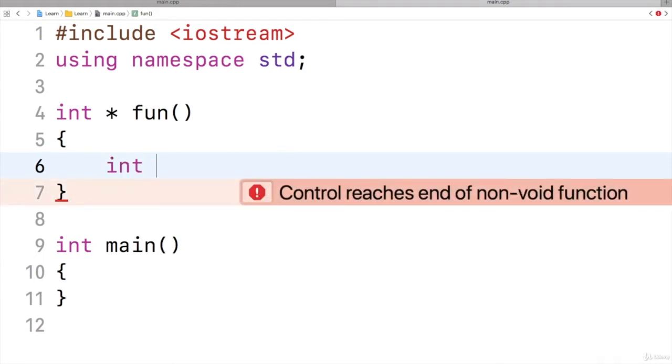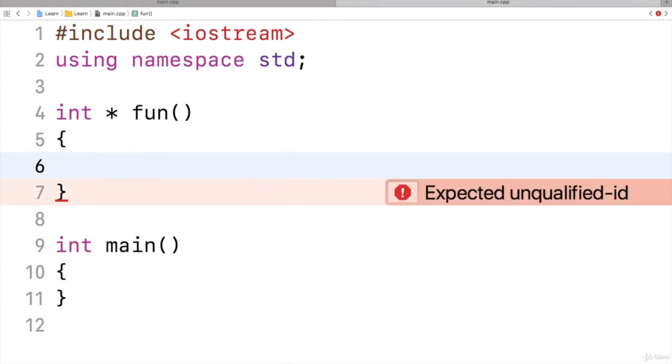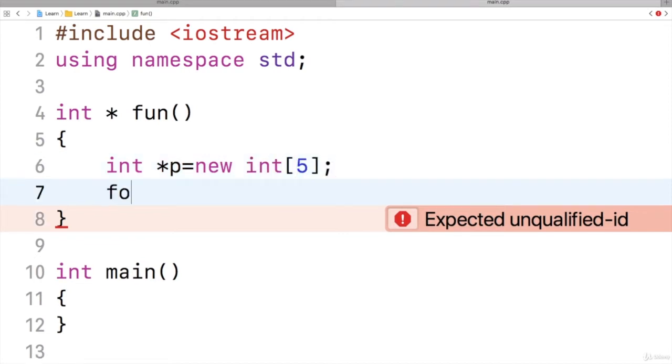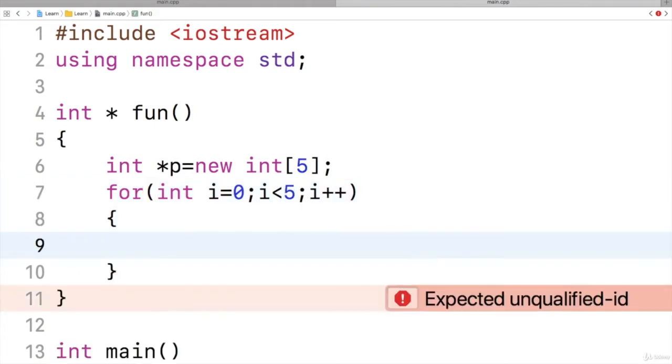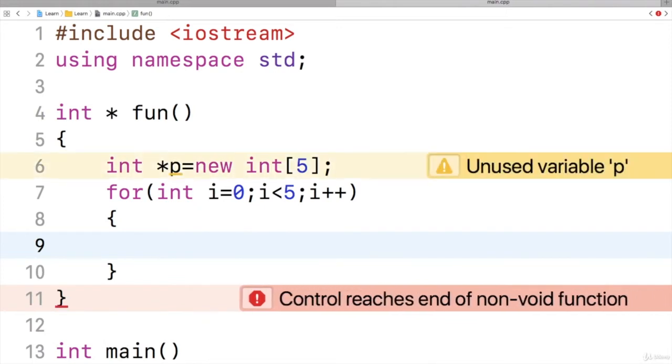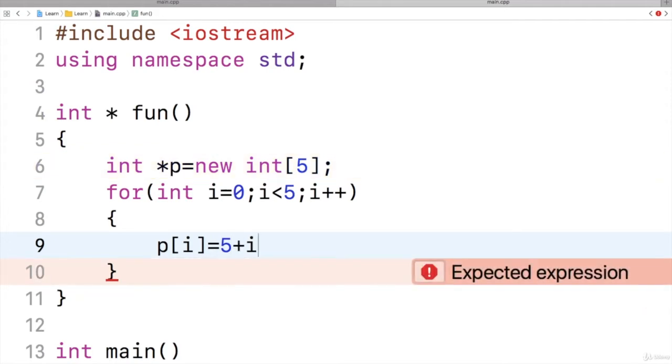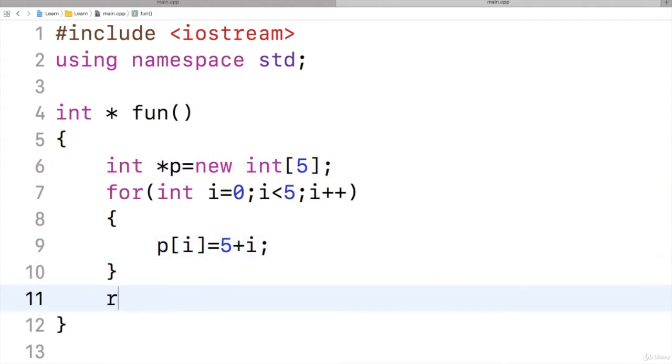So if I am allocating a heap memory here, I will take a pointer and I will say new integer of size, suppose 5. And then I will also initialize this memory: integer i assign 0, i is less than 5 and i plus plus. So what I will do is I will store values that are multiples of 5. P of i assigned with 5 into i. Then finally I will say return p.